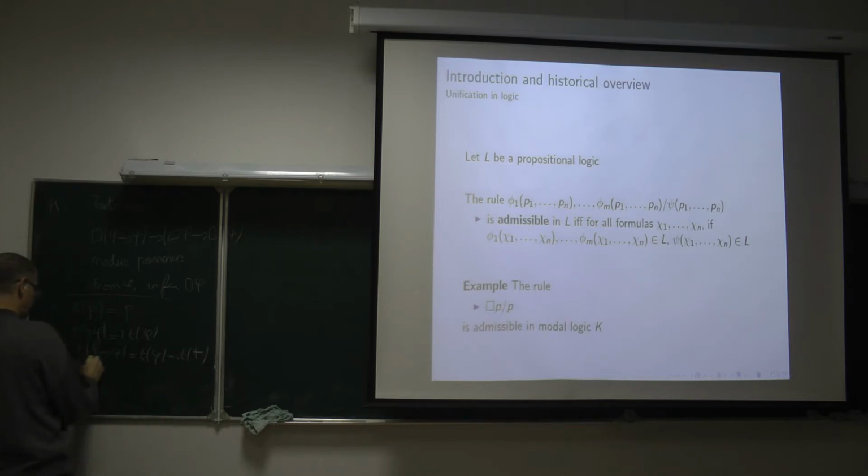So the translation t is this function. It just eliminates the first occurrence of a modality if there is one, otherwise it does nothing. Only the first one? Only the first one.